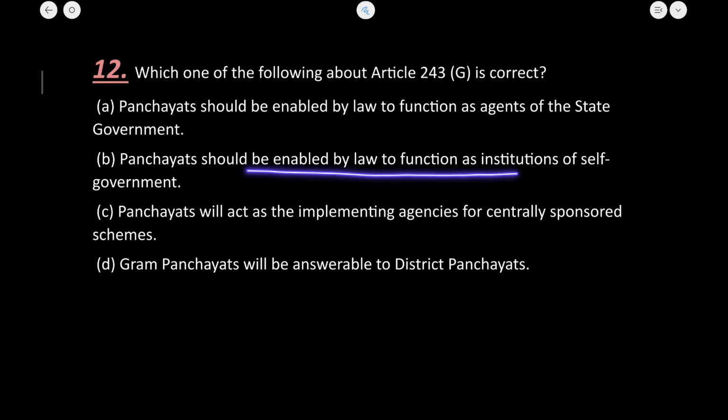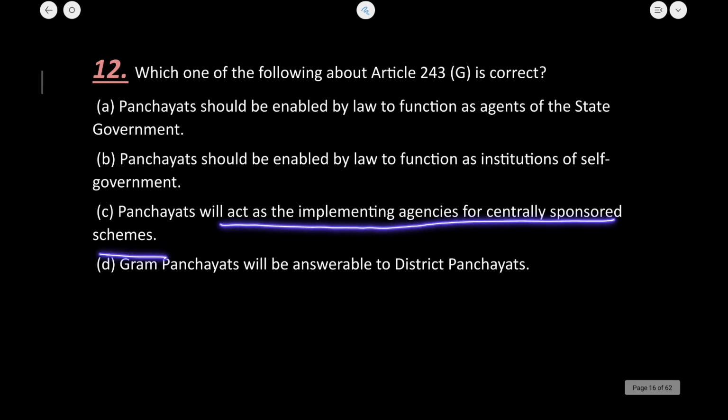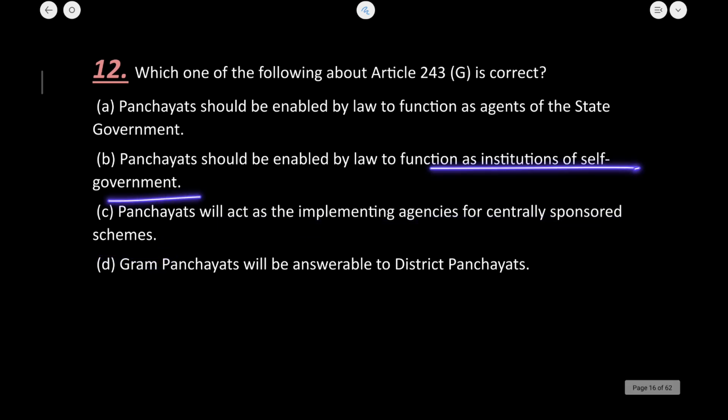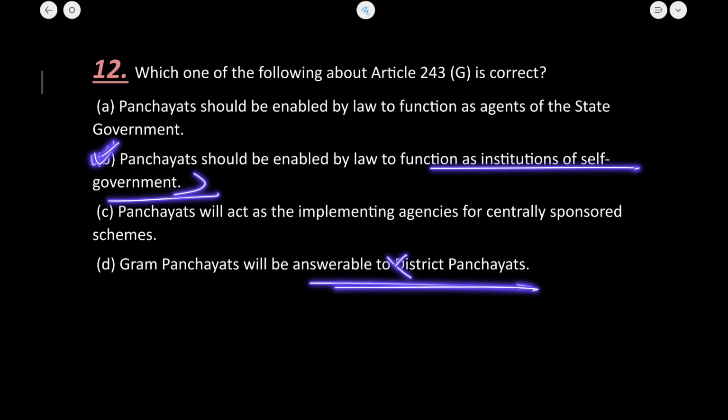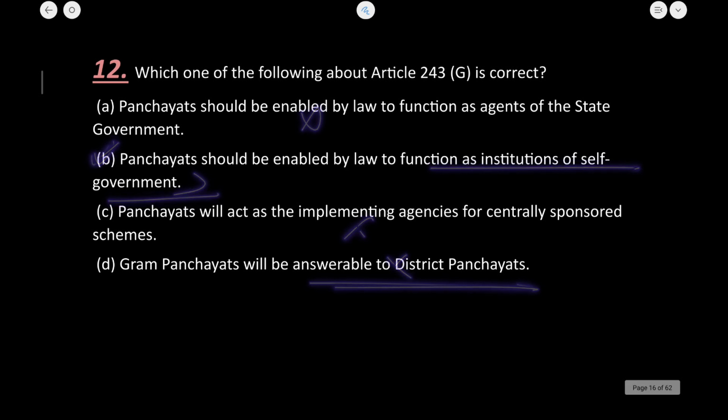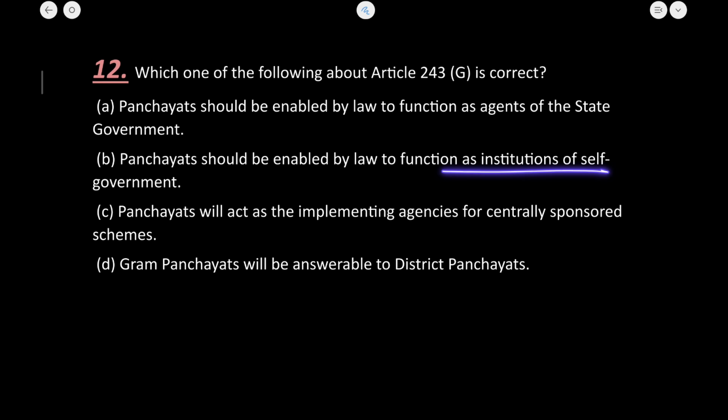Enabled by law to function as institution of self-government, no. Will act as an implementing agency for the centrally sponsored schemes, no. Yes, these are given powers. Yes, statement B is true. It has nothing to do with D, C and A. The Panchayati Raj institutions' powers and functions have been mentioned, so this is directly mentioned in this option. That is why 12 ka B is the right answer.